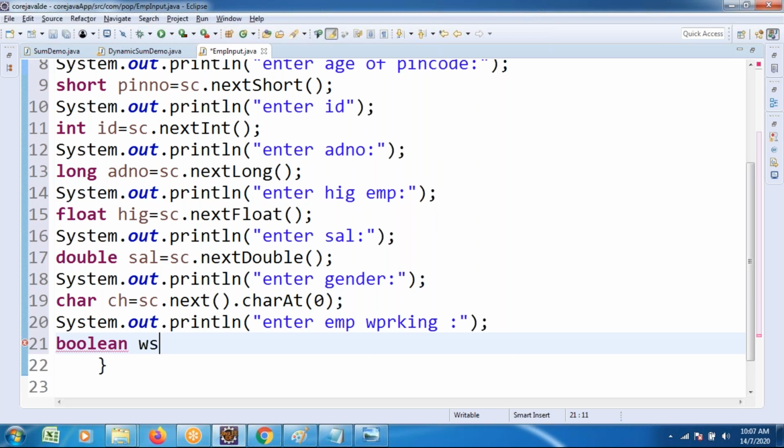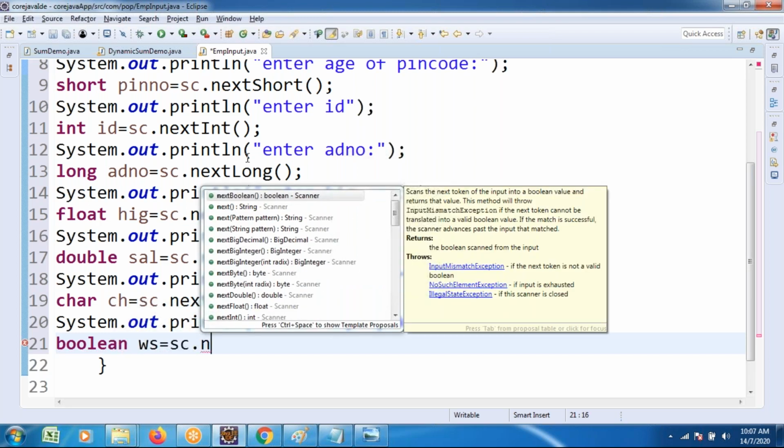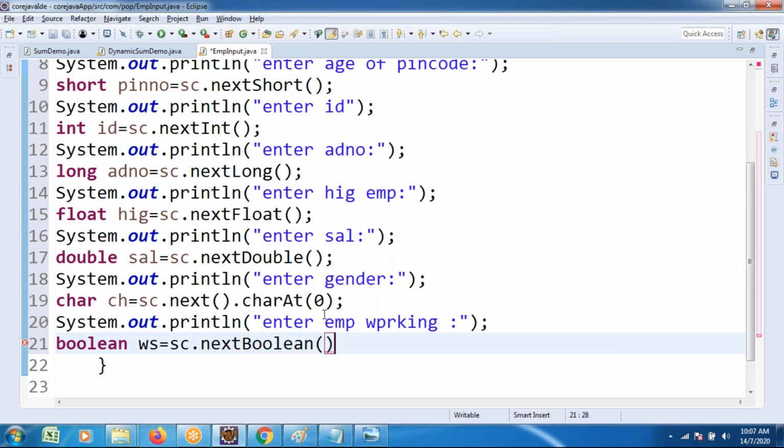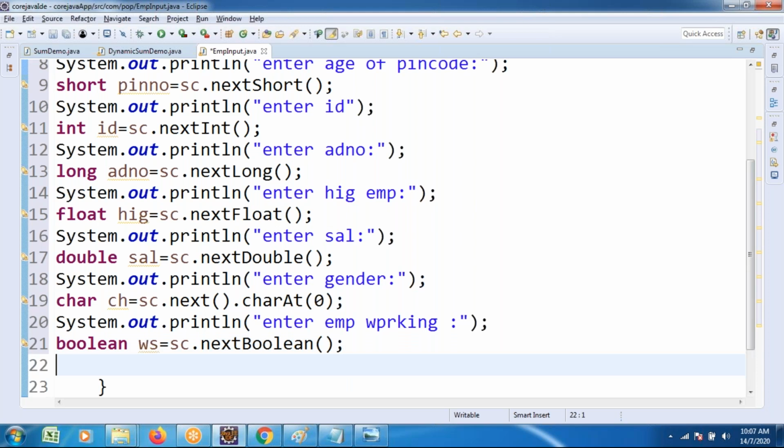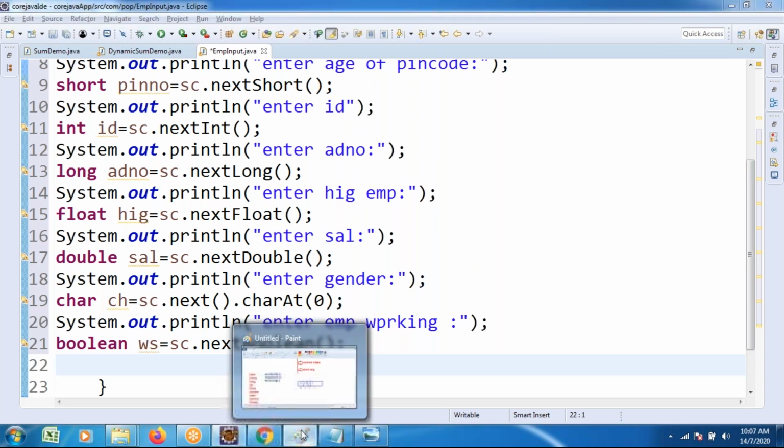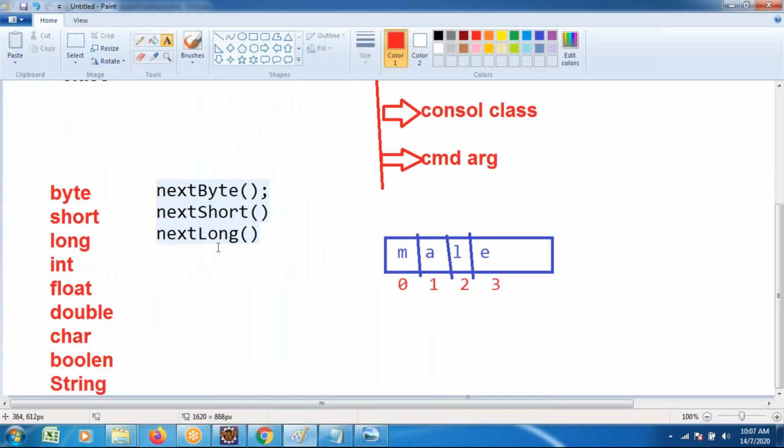Boolean working status is equal to sc dot, what's the method name you find? Next Boolean. Read the integer, next int; read the float, next float; like n number of methods, and for Boolean type of data. Similarly, till now we have taken all types of data: next byte, next short, next int, next float, next double, next dot charAt, next Boolean.